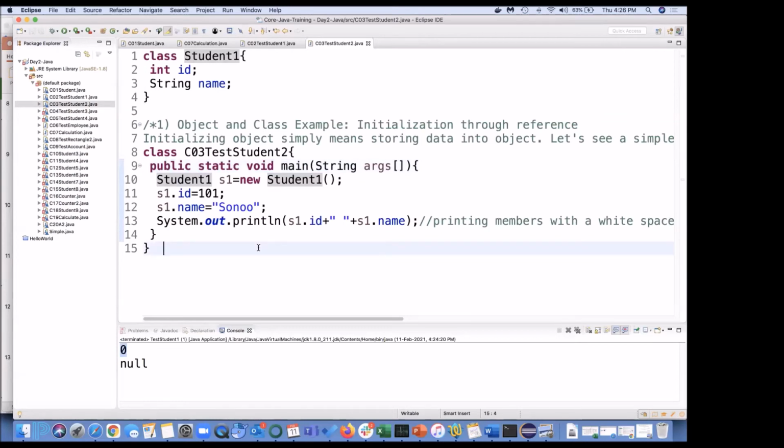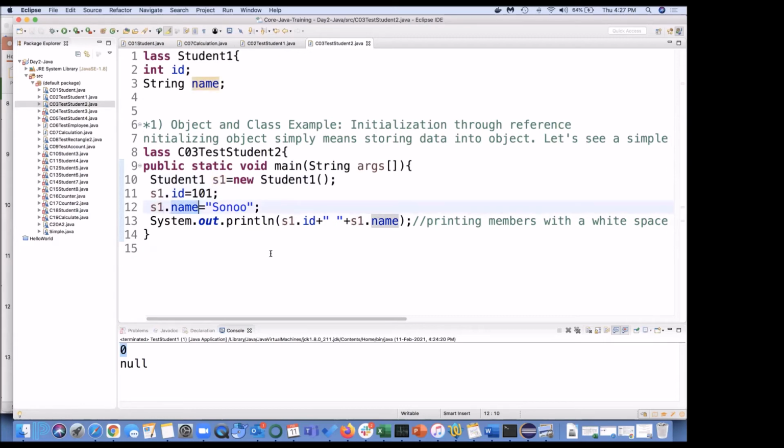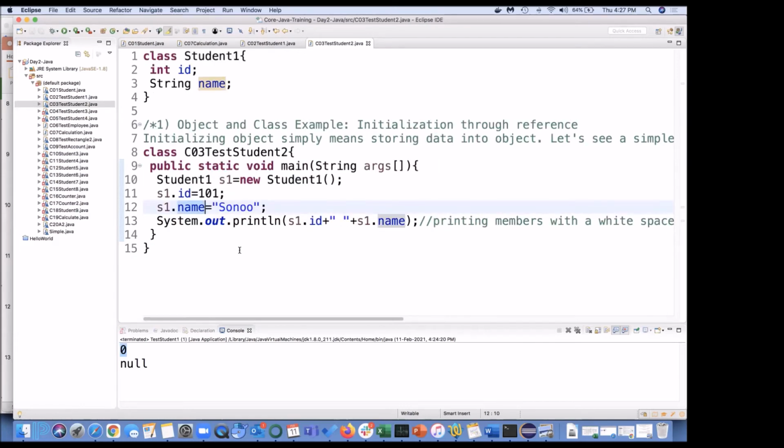Now, what we are trying to do here is we want to instantiate an object and initialize the reference. So earlier in the previous example, we were just printing out s1.id and s1.name. But here I want to assign some value to the id and name. So when my object s1 is created, now I am saying s1.id is 101, s1.name is Sonu. And when you are going to print this, who can tell me the output of this program?